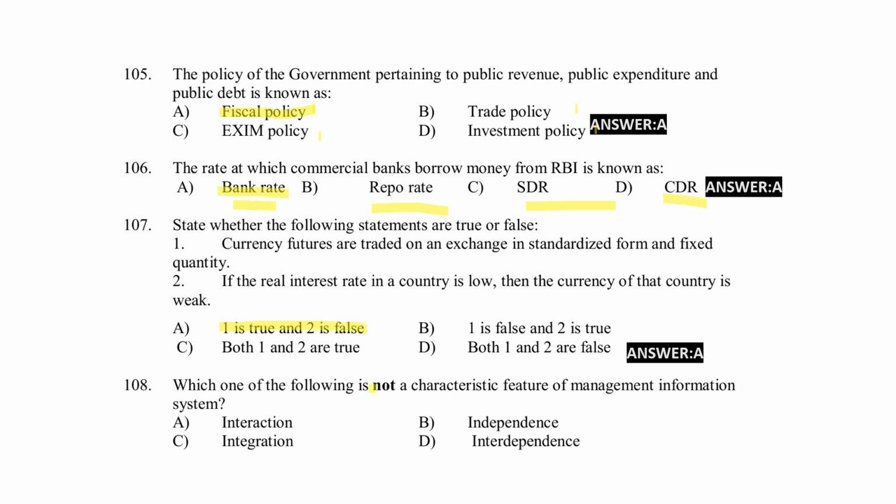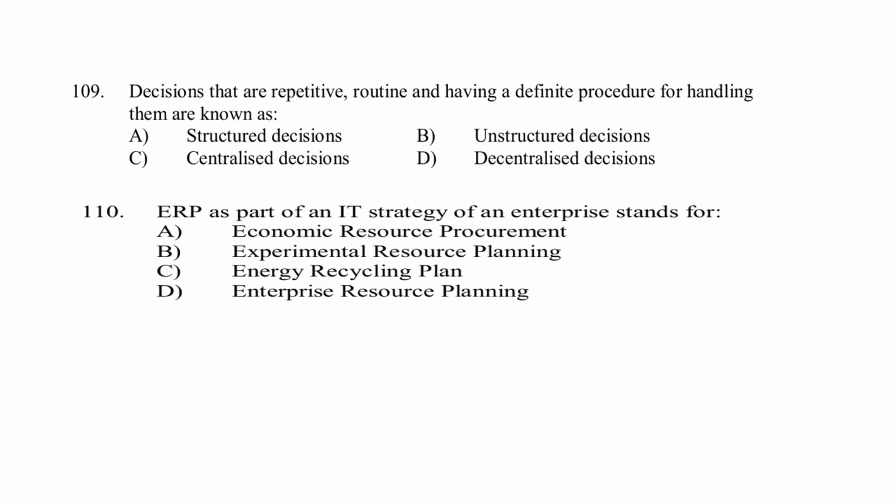Which one of the following is not a characteristic feature of Management Information System (MIS)? Option A, interaction. Option B, independence. Option C, integration. Option D, interdependence. Right answer option B, independence. Next, decisions that are repetitive, routine, and having a definite procedure for handling them are known as structured decision, unstructured decision, centralized decision, decentralized decision. Right answer option A, structured decision.